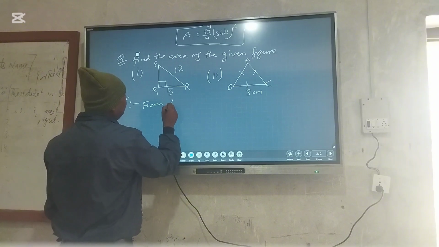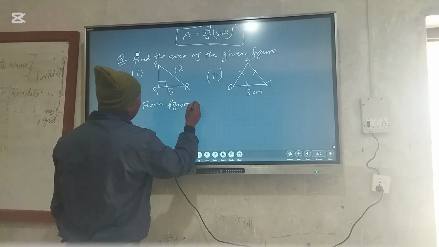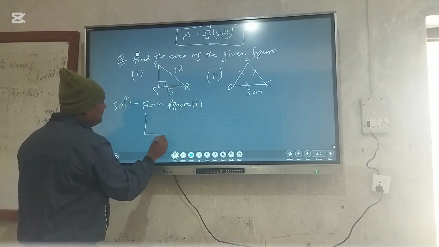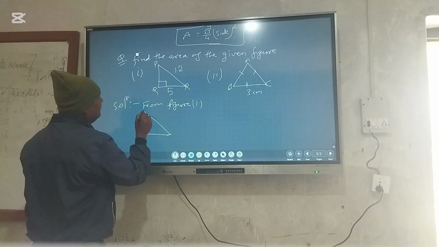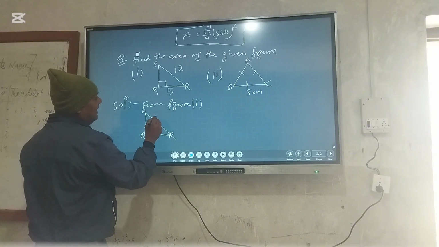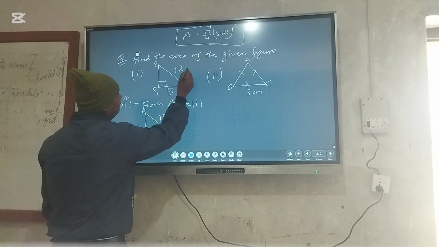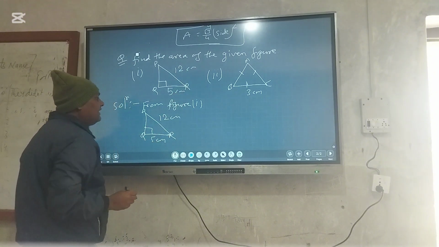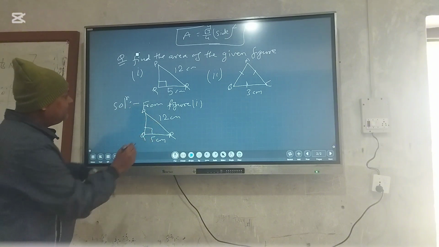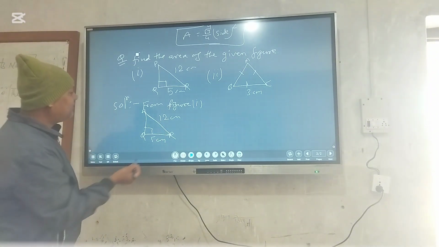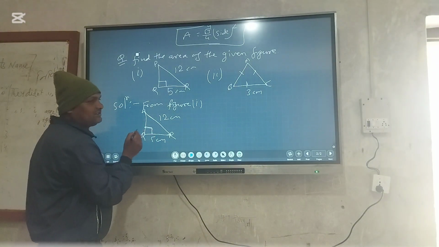First, from the figure, here is given a right-angled triangle. We have to write P, Q, R. This is the right angle, and it is 12 cm. This is 5 cm. Then this side is not the height of the triangle. This is the hypotenuse, because it is opposite the right angle.